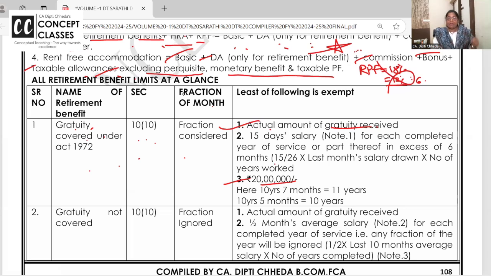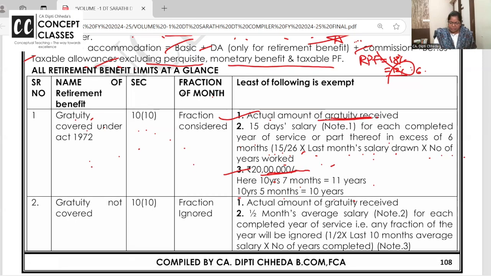15 days salary. But if you are covered under the Gratuity Act, 4 Sundays are holidays. So 15 by 26 of last month's salary into number of years. In number of years, you have to take the fraction: 10 years 7 months is 11 years, 10 years 5 months is 10 years. Once again, if you are covered under the Gratuity Act, gratuity received and government limit are the same. This one is 15 by 26 into last month's salary into number of years worked. In excess of 6 months you have to take.